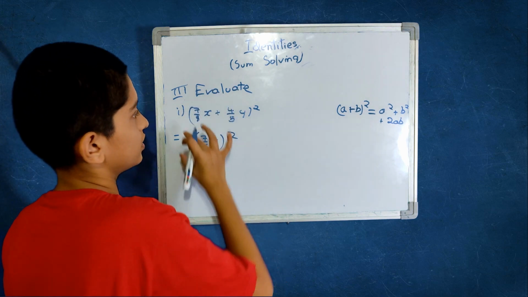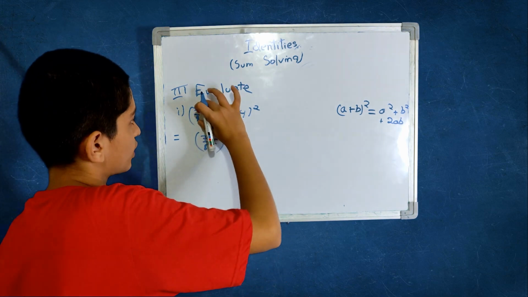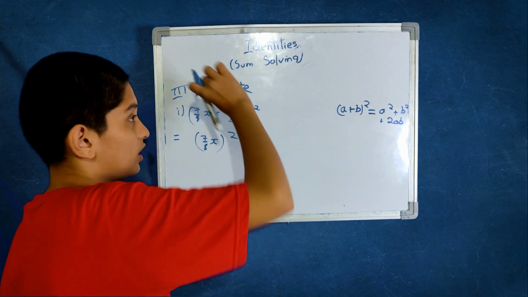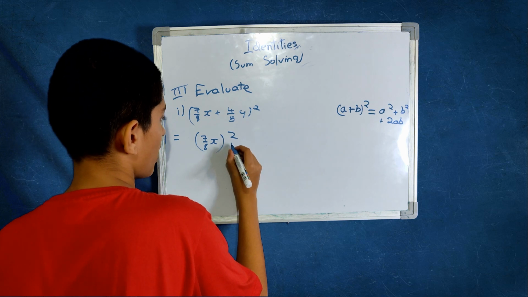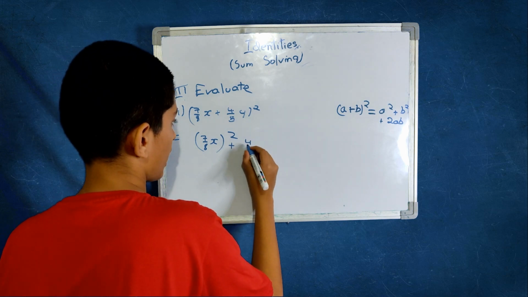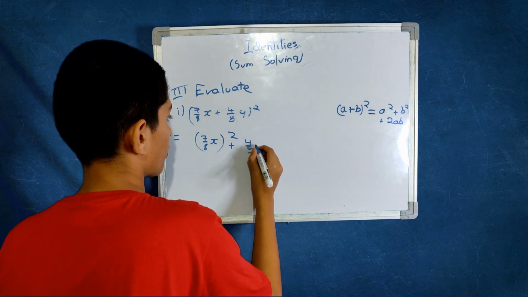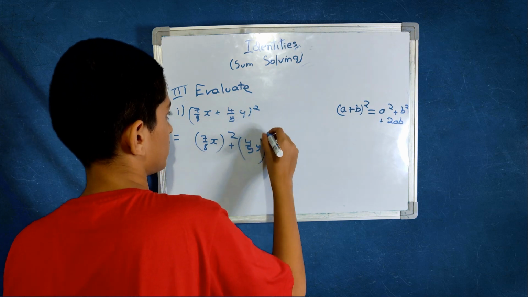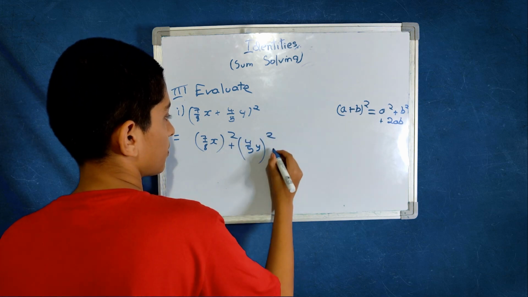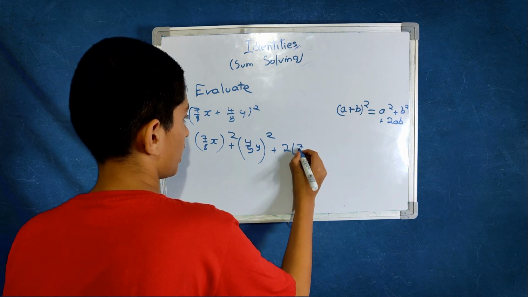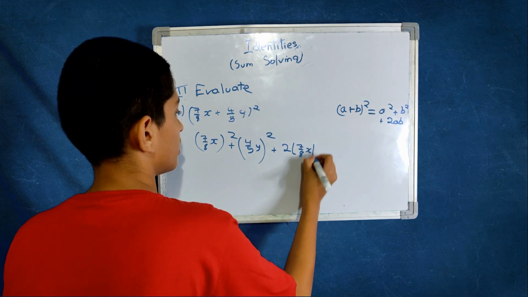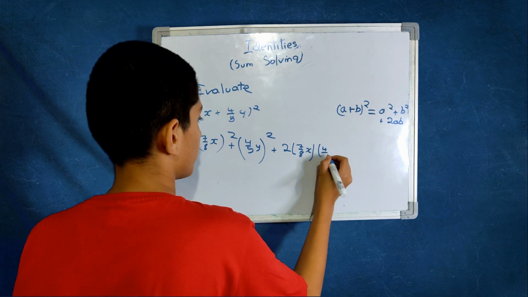You are taking this full expression as a, that's why you should take this full square. Got it? Plus (4 by 5 y) the whole square, plus 2 into 7 by 8 x into 4 by 5 y.